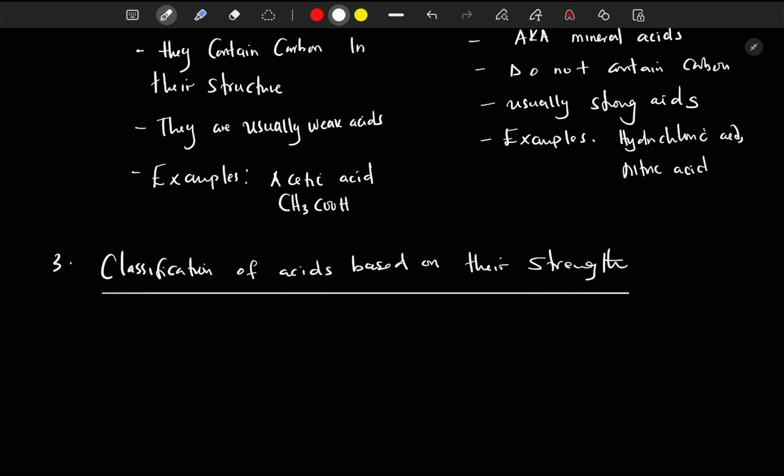So based on strength, how many classes of acids are there? So we have strong acids. Then we also have weak acids. So let's talk about these.